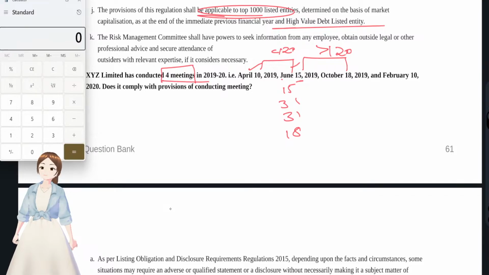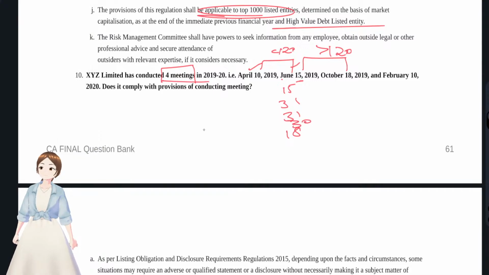Wait, yeah. 15 plus 31 plus 31. June, July, August. September also there, right? September and then October. Okay, wait, what had happened?